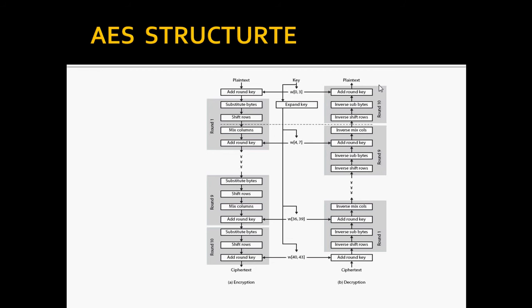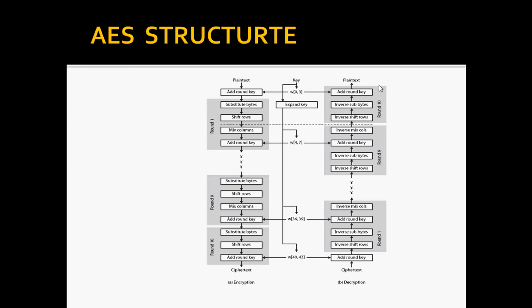So the first n-1 rounds consist of 4 distinct transformation functions, that is SubBytes, ShiftRows, MixColumns, and AddRoundKey, which are described subsequently in the later presentation. The final round contains only 3 transformations, and there is an initial state transformation, AddRoundKey, before the first round, which can be considered round 0.